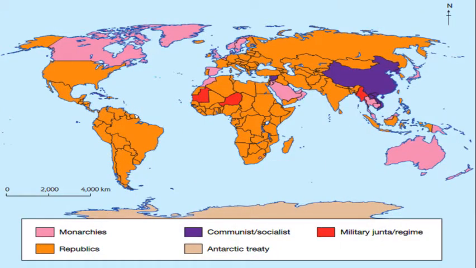This is the map that shows how different countries around the world have adopted different kinds of the government. You can see republics, which is brown color, dark brown. They are the majority in numbers. The pink color is the monarchies. For example, Australia, Saudi Arabia, Oman, Canada, Britain, Norway, Sweden, Spain, Morocco, Japan, Thailand. These are monarchies.